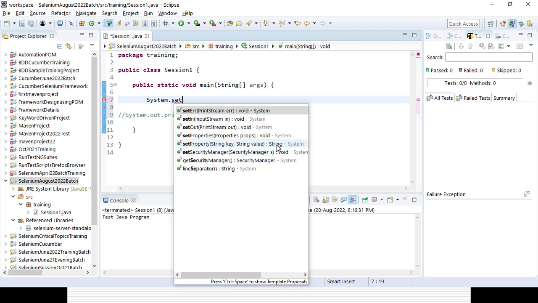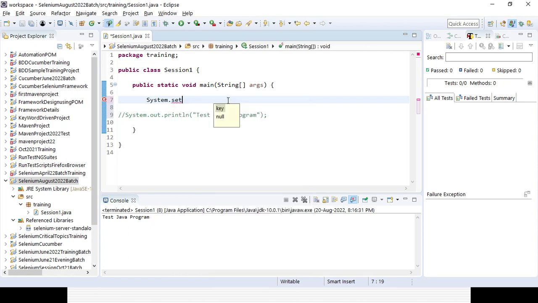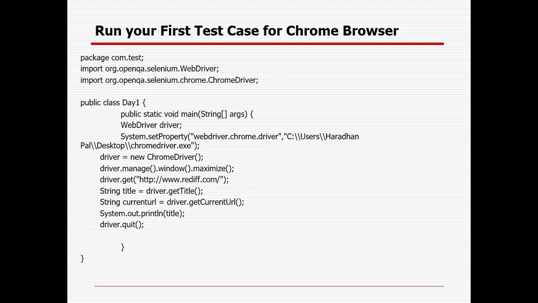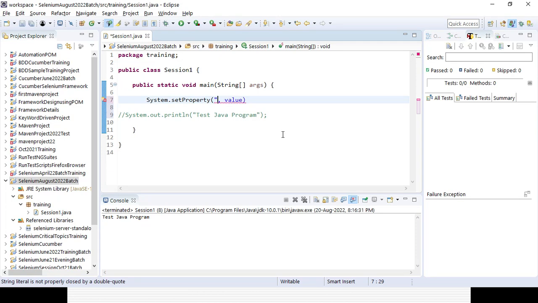What is the return type? The return type is String, and this is the property, the method name, and it takes a key-value pair combination. So here you have to give the key first. What will we give here? We will give webdriver.chrome.driver. It is a fixed key for the Chrome browser.